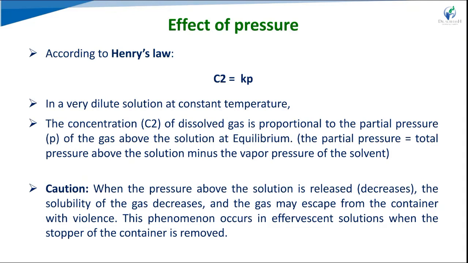If the solubility measurement is based on mole fraction, rather than partial pressure as before, Henry's law states that the partial pressure of the vapor phase is proportional to the mole fraction of that gas in the solution. The concentration of the dissolved gas depends on the partial pressure of that gas, as we see in Henry's law. If the partial pressure is low, then the concentration of gas in the solution is also less, because they are directly proportional.